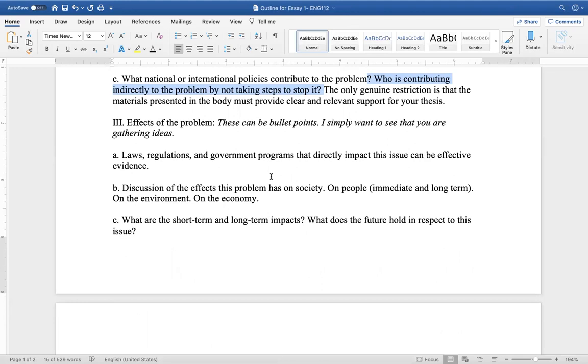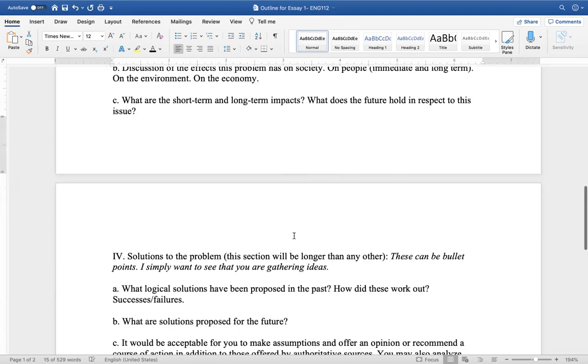I want you to think about the discussion of the effects that this problem has on society. Maybe it's just on your workforce, but again, that is a portion of society. Think about people, immediate and long term, the environment, the economy. And again, for whatever problem that you're solving, it may not hit all these things, but it will hit one. What are the short term and long term impacts? What does the future hold?